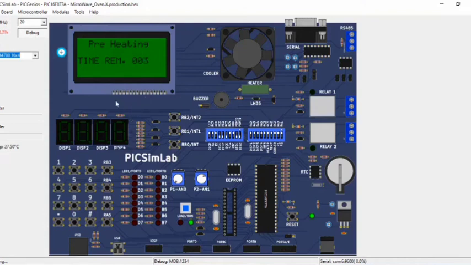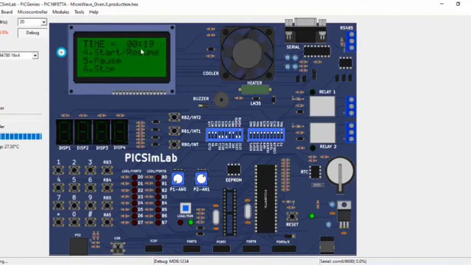Preheating is going to be done. See, the CLCD is asking us to enter the time to cook the food. Let me enter 20 seconds to show how the other options work. Let me enter.